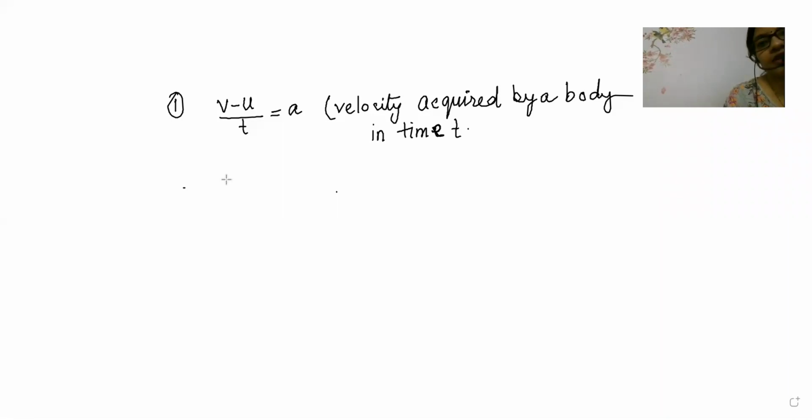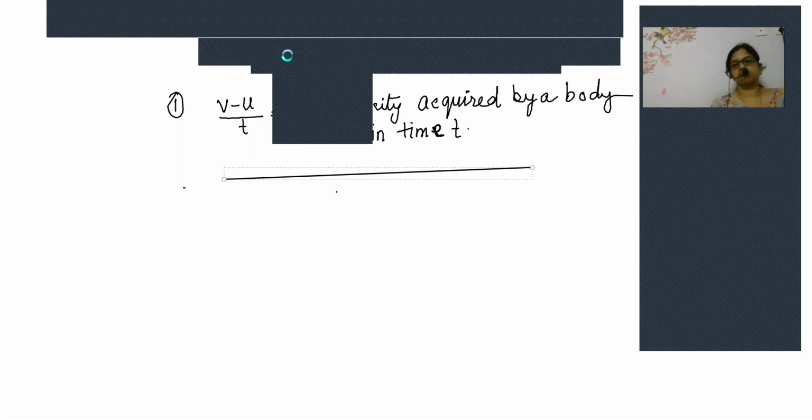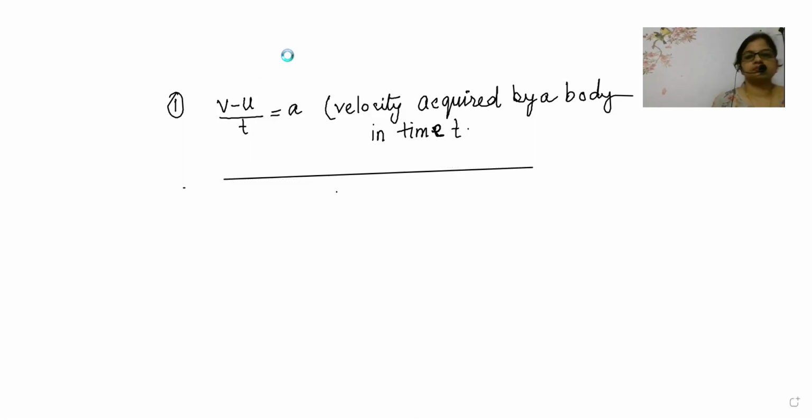When we are checking about acceleration, you will know one very important point, that is when we start the motion of a body, u is the initial velocity and v is the final velocity.